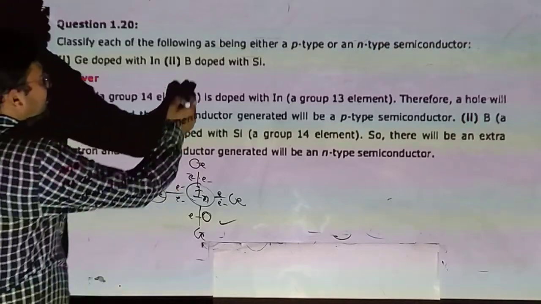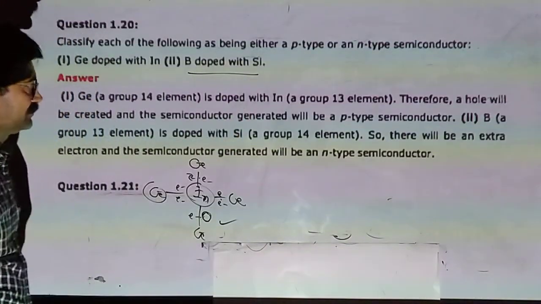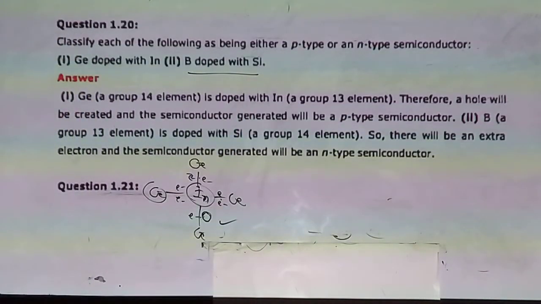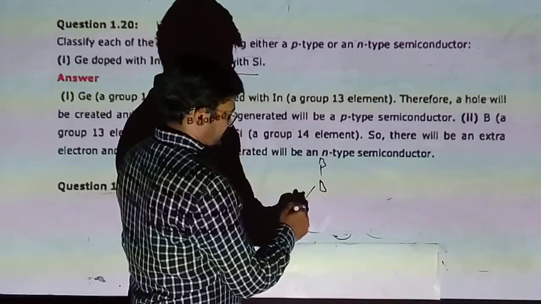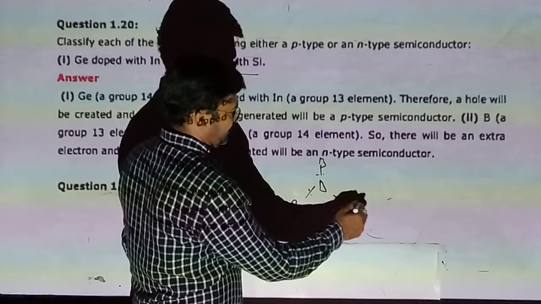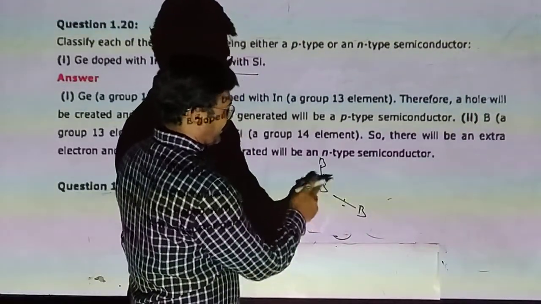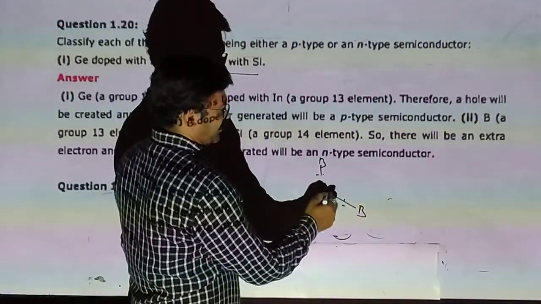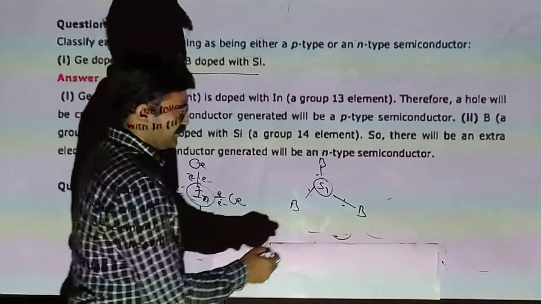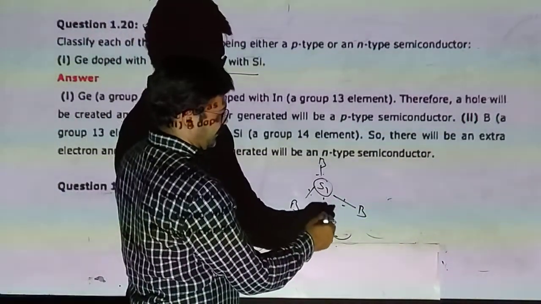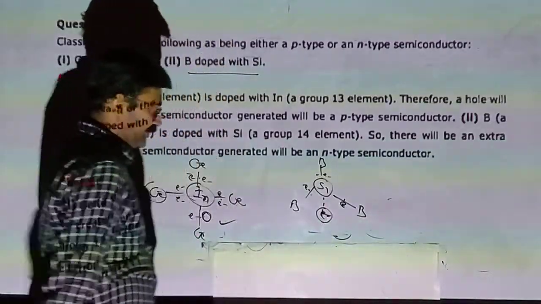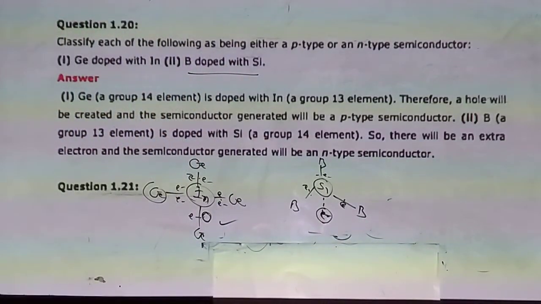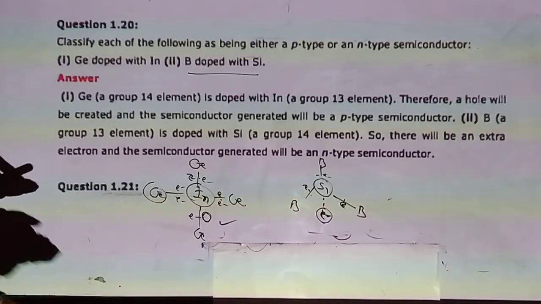Now boron doped with silicon. In the crystal of boron, boron combines with another 3 boron. We are doping silicon. The silicon has outermost 4 electrons, 3 participate, so 1 remains free. So it is negatively charged.